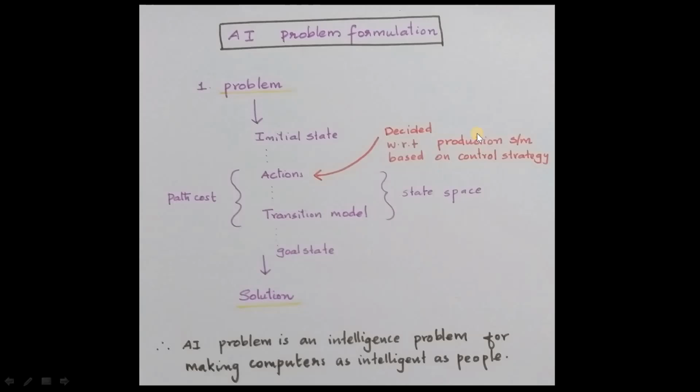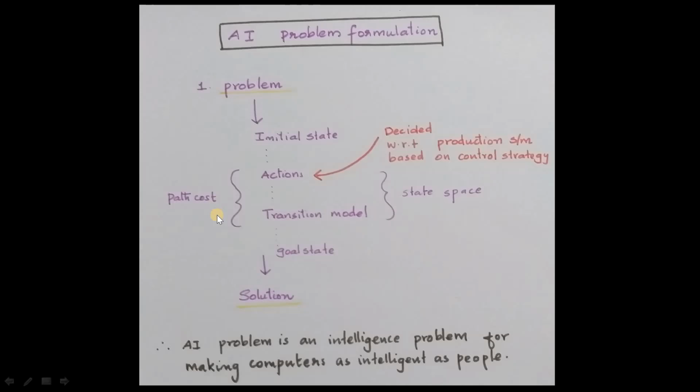Okay, so these are the production system and control strategies, and several transitions take place here, and in this state space we get a transition model. Traveling from an initial state to the goal state, there are different states, and if a state is similar to the goal state, then we get the solution, and the entire cost of this traversal is called the path cost.